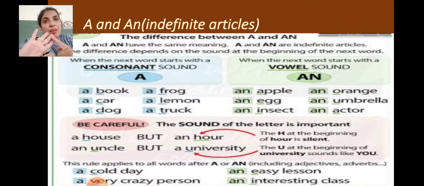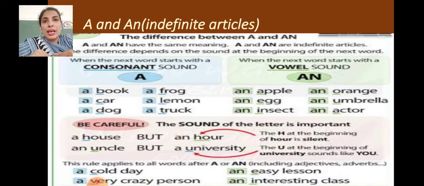So when the next word starts with a vowel sound, we use an: an apple, an egg, an insect, an orange, an umbrella, an actor. Be careful, one warning is also given. The sound of the letter is important, not the letter itself. So you must know all the sounds.